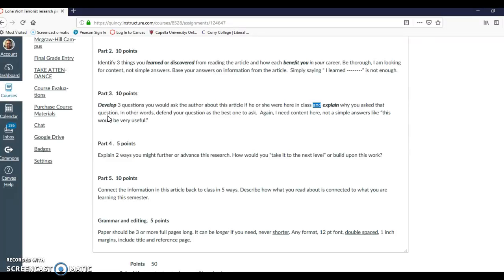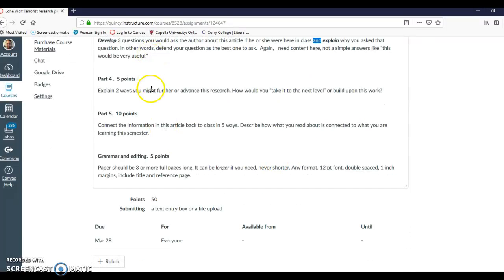Okay, so say, it can be whatever, but make sure you say the question and why you're asking that question. What is it about that question that you don't like, or how does it not fit into your worldview? Anything like that. You're going to do that 3 times. So you're going to ask a question, tell why. Ask another question, tell why. Ask a third question, tell why.